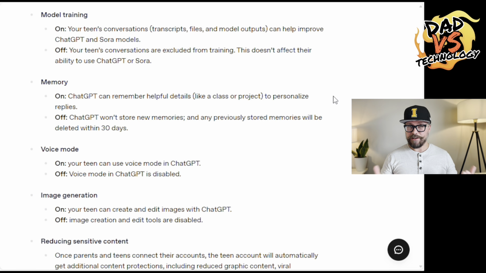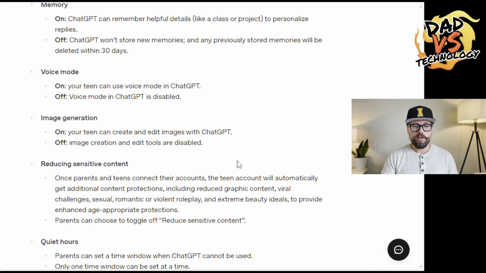I would recommend turning this off for both yourself and for your teen. You can also choose to turn on or off whether ChatGPT has memory. So whether ChatGPT will remember previous conversations that your teen has had, or whether it starts fresh for each new conversation. There's also the ability to turn on or off voice mode, which will allow your teen to use their voice to interact with ChatGPT or not.